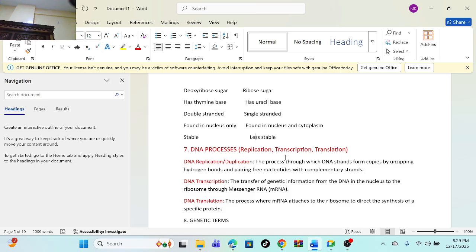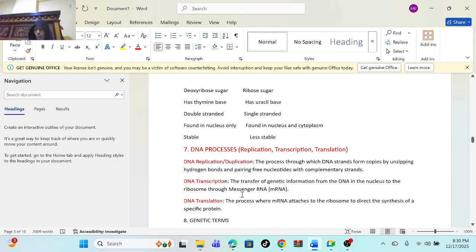DNA replication means what? DNA replication is the process through which a DNA strand forms copies by unzipping the hydrogen bonds. So it is called replication or duplication. They form copies of themselves.